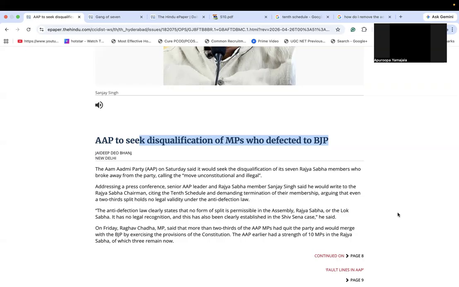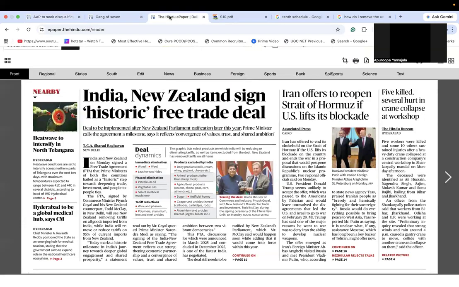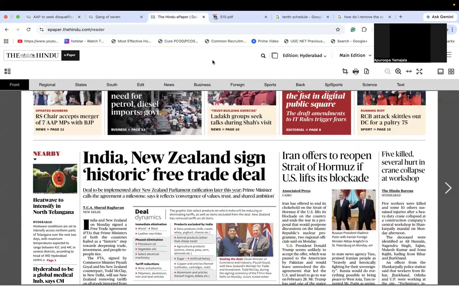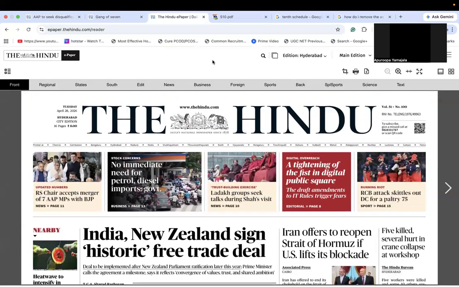Today, we'll learn practically what we learned on day 3 and day 4. That is, how to decode a newspaper and a beginner's guide to how to read a newspaper. All right. As you all can see, I have this The Hindu subscription. This is my today's paper. So let's begin with decoding the newspaper.